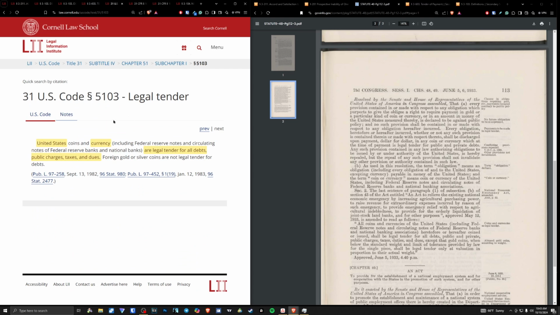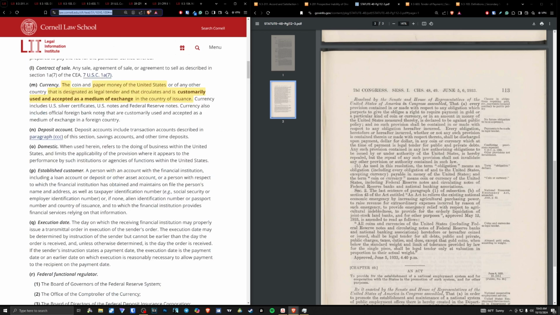Okay, 31 U.S. Code 5103, United States currency is legal tender for all debts, public charges, taxes, and dues. All right, well, what is currency? What is United States currency? The paper money of the United States that is designated as legal tender and that circulates and is customarily used and accepted as a medium of exchange in the country of issuance. Okay, customarily used and accepted as a medium of exchange.